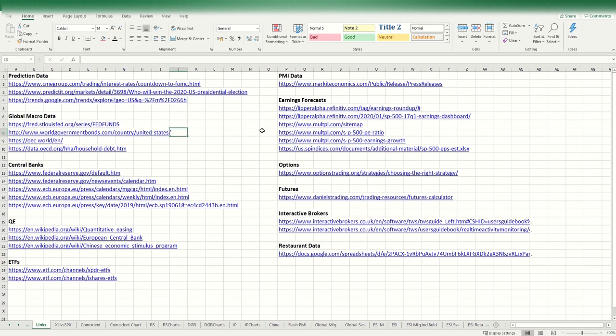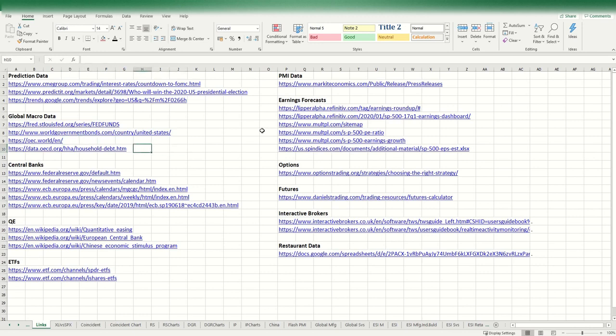World Government Bonds gives you different bond yields around the world, measurements of those. OEC data is great for looking at commodities and trading relationships between different countries in a visual map. I use it all the time.